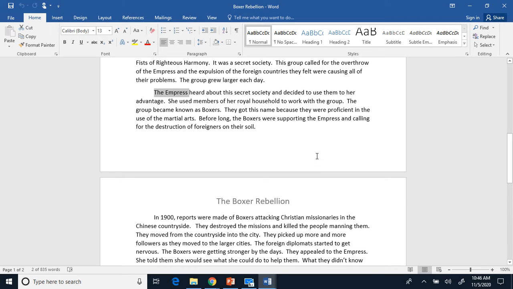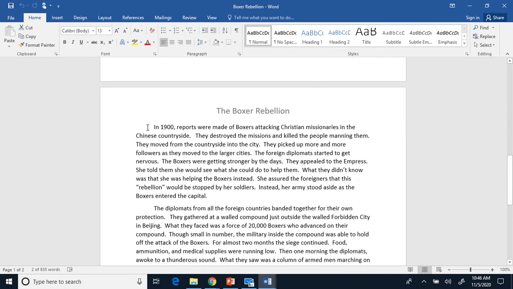The Empress heard about this secret society and decided to use them to her advantage. She used members of her royal household to work with the group. The group became known as the Boxers. They got this name because they were proficient in the use of martial arts. Before long, the Boxers were supporting the Empress and calling for destruction of foreigners on their soil.